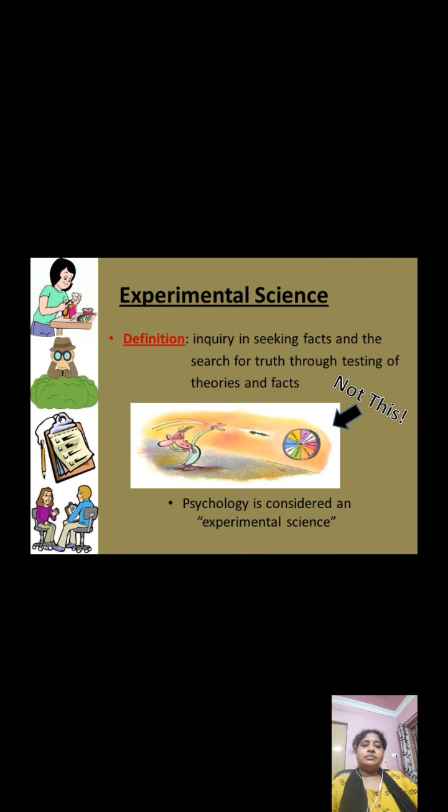Okay children, now you see what is meant by experimental science. So it is inquiry in seeking facts and the search for truths through testing of theories and facts. Okay, not just by seeing. Whatever you see, if you explain, it comes under observational science, but here you are trying to find out the truth, and that too by properly testing the theories and the facts that you already kept in the list of questioning and hypothesis.